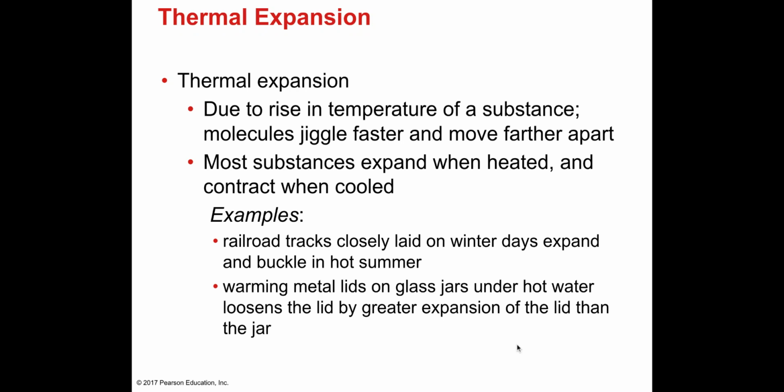Warming metal lids of glass jars under hot water loosens the lid, by greater expansion of the lid than the jar. So all this demonstrates that objects expand when heated.